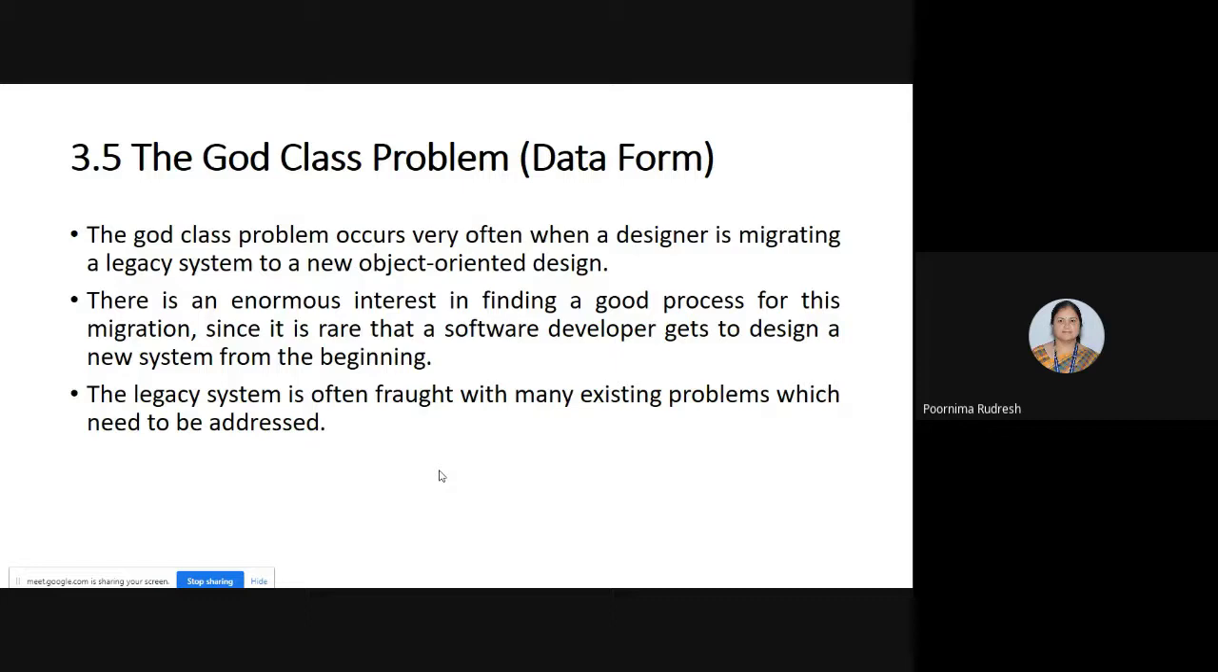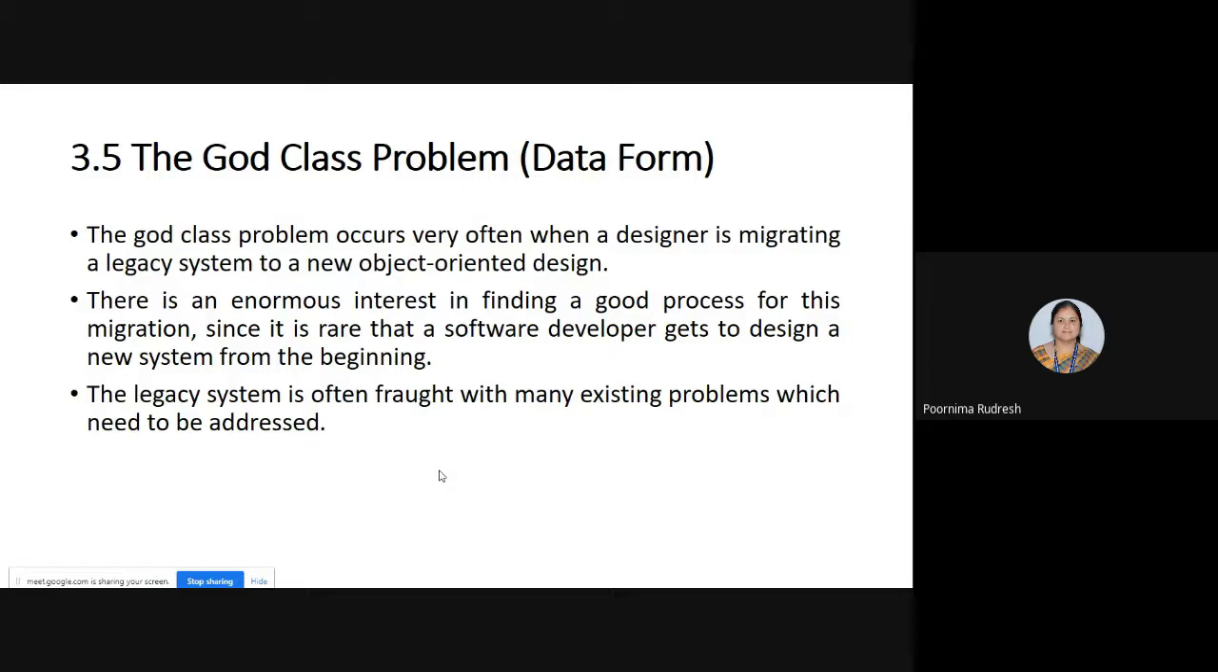So the guard class problem occurs when a designer is migrating a legacy system to a new object-oriented design. Or we say that the guard class problem occurs when the designer is migrating from a legacy system, meaning an older system, to a new object-oriented design.